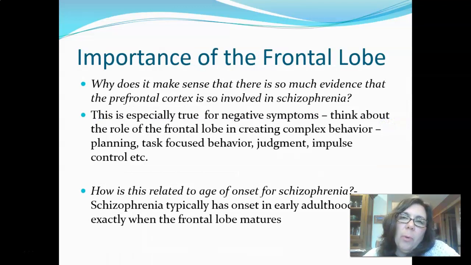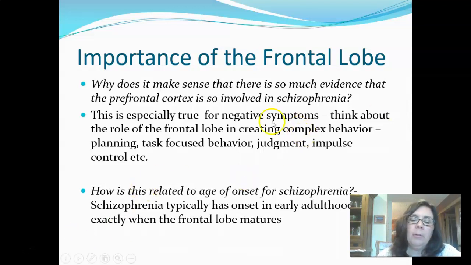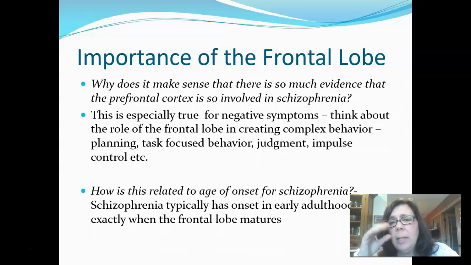So let's think about the importance of the frontal lobe here for a second. We talked about this a little bit, the negative symptoms where we can't create complex behavior. But the thing we haven't talked about is the age of onset of schizophrenia. I think we've mentioned this maybe other times in class, but schizophrenia typically first appears in late adolescence or early adulthood. It actually mimics the ages that we talked about with bipolar disorder pretty closely.